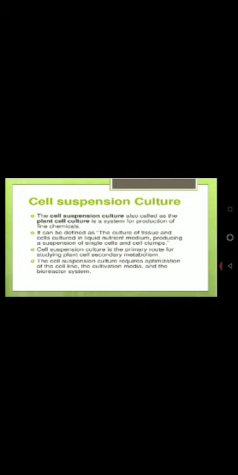So the cell culture is a primary route for studying plant cell secondary metabolism. Please note that there are very important plant secondary metabolites that can be easily produced using cell suspension culture. Most of these secondary metabolites have very vast application in medical fields. The cell suspension culture requires optimization of cell line, the cultivation media and bioreactor system. We will discuss this later.